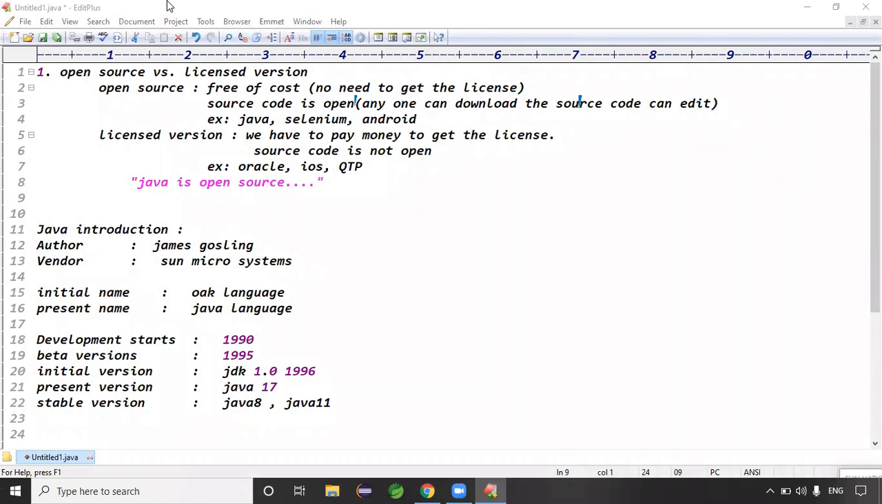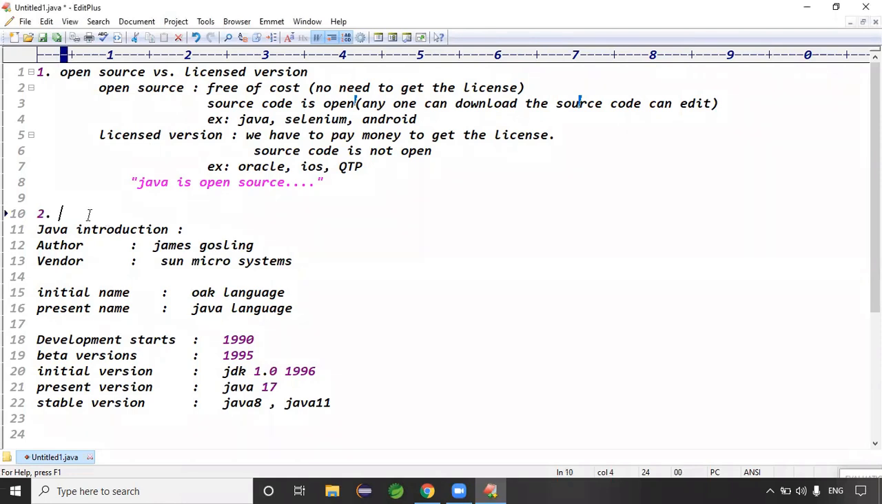Guys, Java is what type of language? Open source language, right? Yeah, so that's why it's open source, guys.